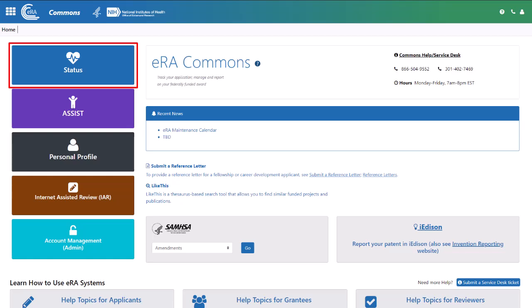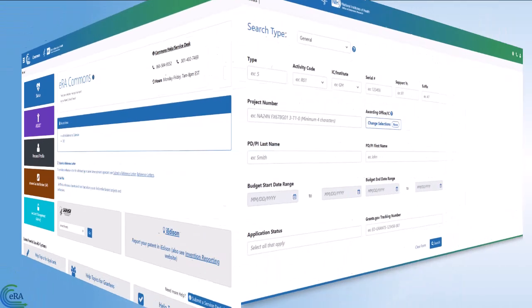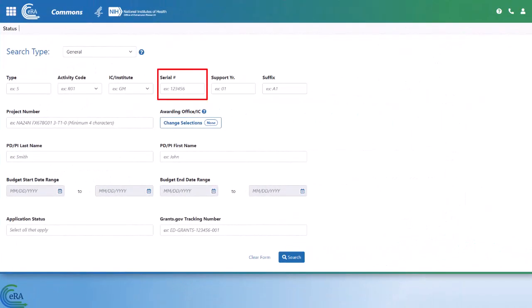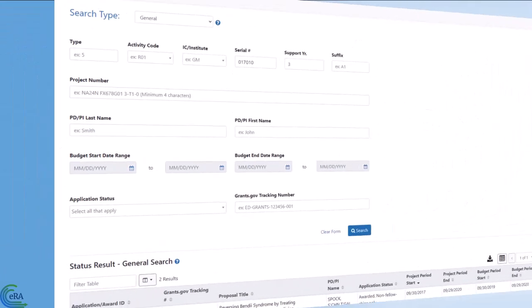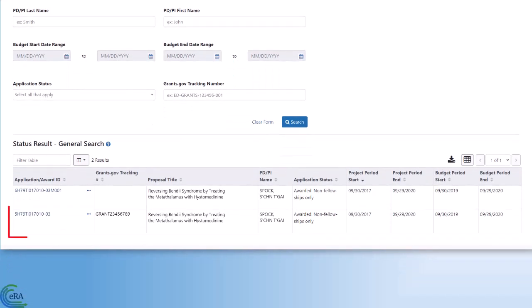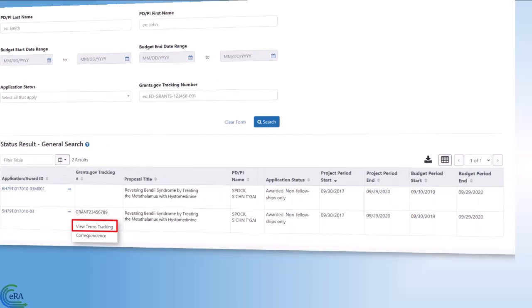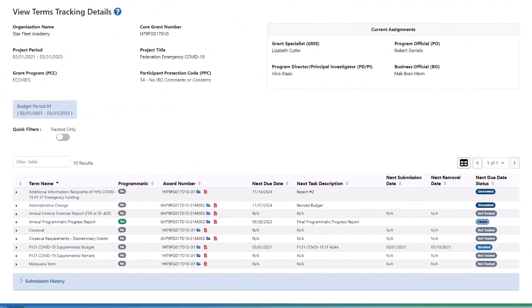For signing officials, click the status tile. Enter the grant identification search criteria, such as grant serial number. Then click Search. Once you have located the grant, click the three-dot ellipses icon, located next to the grant number, to expand the action drop-down options. Then click View Terms Tracking Action, to be taken to the View Terms Tracking Details page.